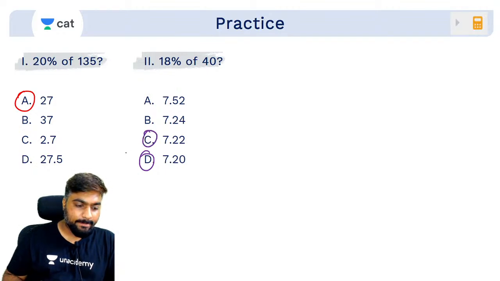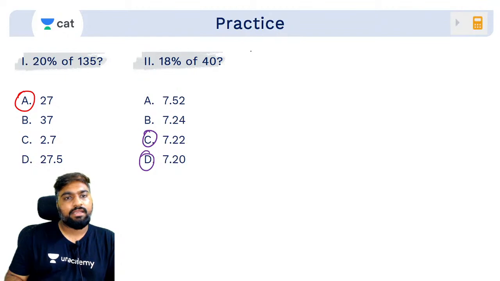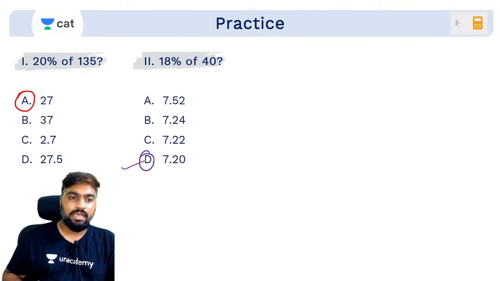Simran says 7.22. Any other answers? Very simple, we can do this normally also. 18 into 40 by 100. 18 into 4 is 72. 72 plus a 0, 720. Two zeros removed, 7.20. This is your answer. But what is the faster way?